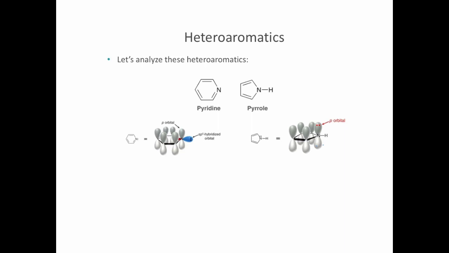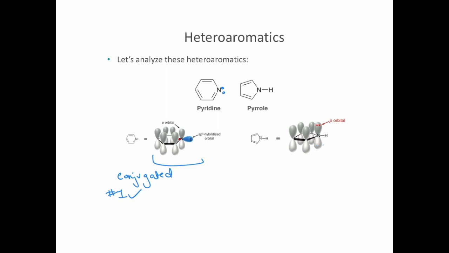Pyridine is probably the easier one to look at. So that nitrogen has a lone pair, and this would be an orbital drawing of it. So every atom in the ring is sp2 hybridized, so therefore it's conjugated. It's planar, we assume if it's conjugated it's planar unless I've told you otherwise. It is a ring, so criteria number 1 is satisfied. Then we move on to counting the pi electrons.